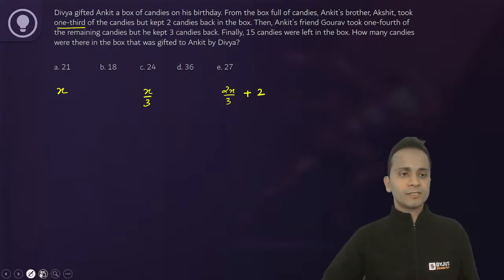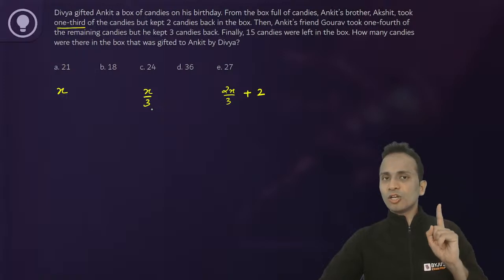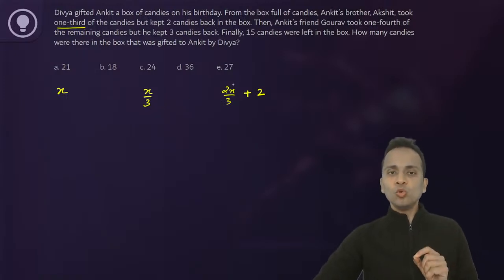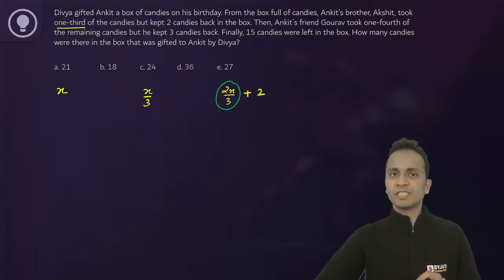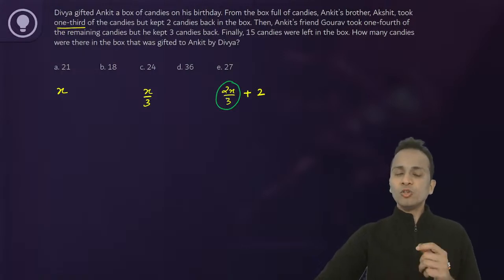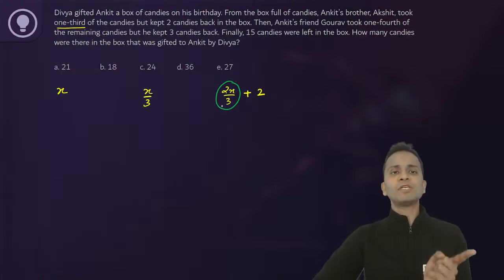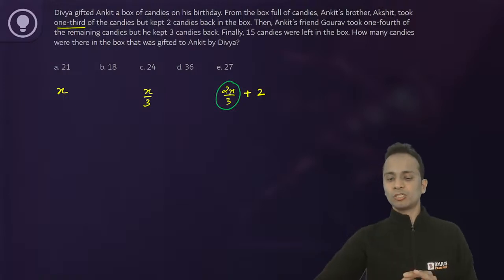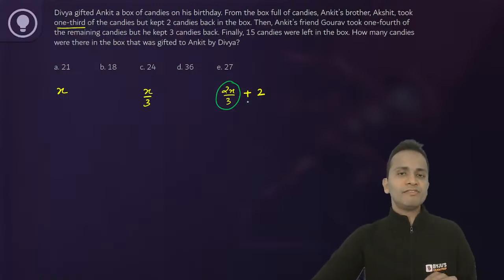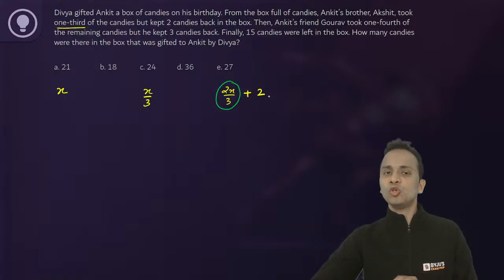I'll repeat this. Let's assume that originally there were x candies. Akshat took 1/3 of the candies, so 2/3 of the candies will be left. But after taking, he kept 2 candies back in the box. So now the number of candies left in the box will be 2x upon 3 plus 2.